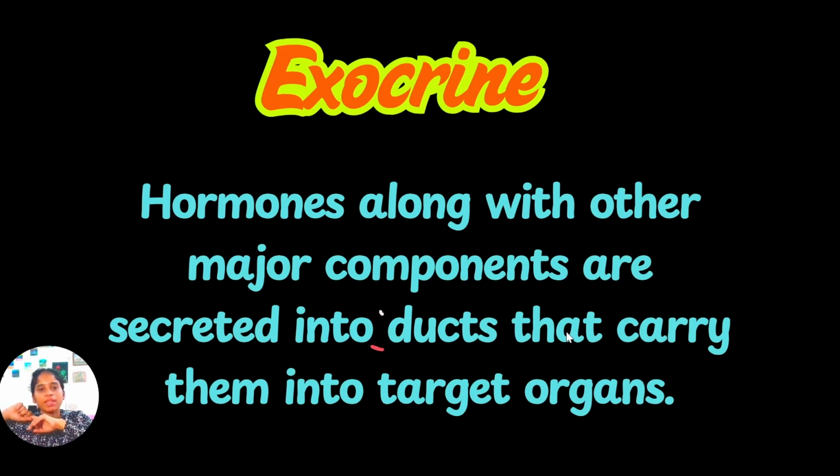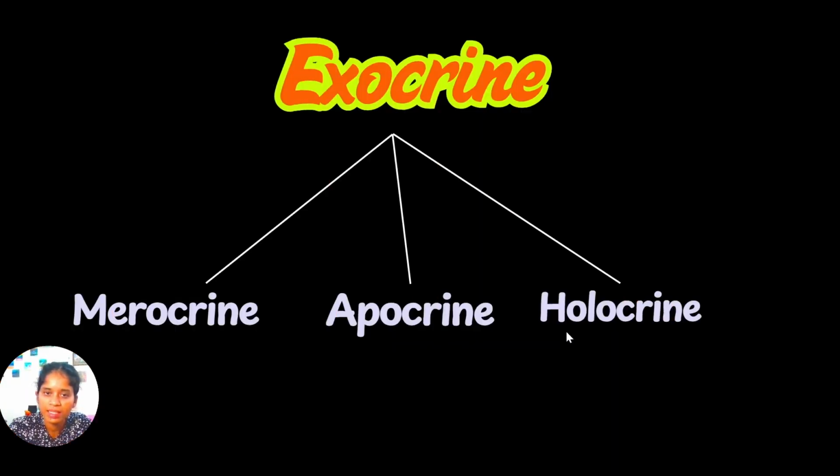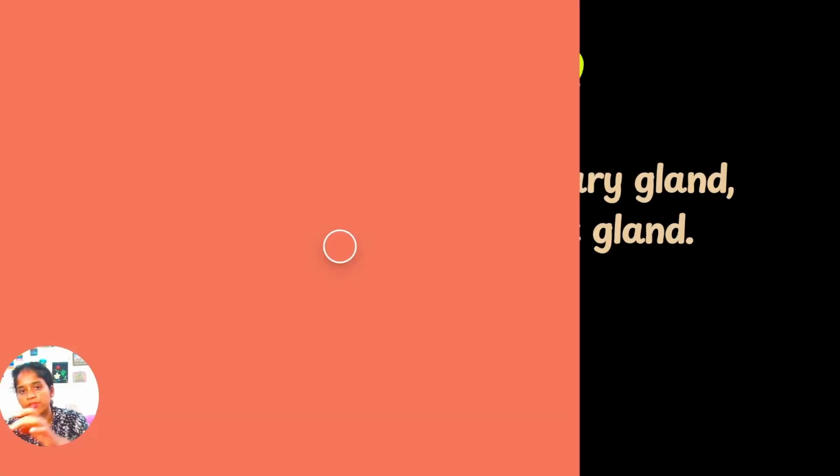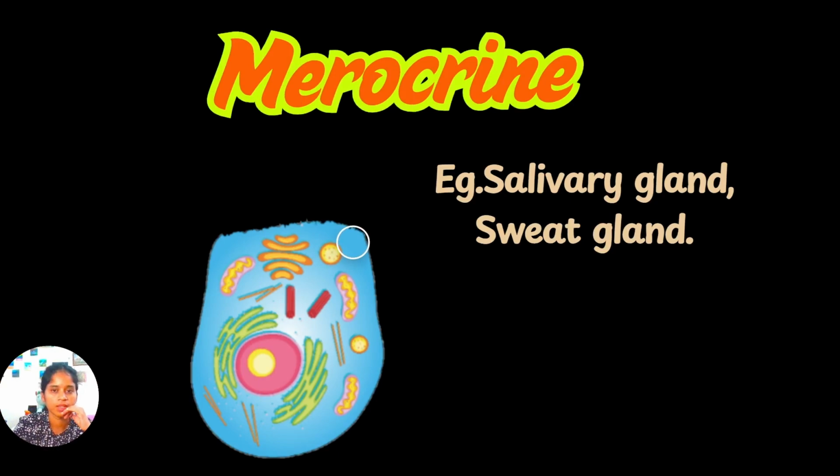Okay. Then exocrine secretion. Hormones can be released along with the major components of the exocrine glands. But exocrine gland secretions are not hormones, their secretions are some other substances. And exocrine secretions can be of 3 types: merocrine, apocrine, and holocrine. Let us see the first one, merocrine secretion. Salivary glands and some sweat glands are the examples of merocrine glands.